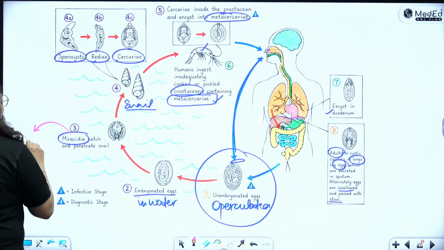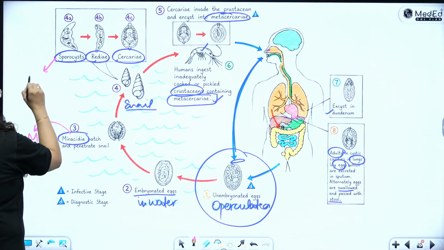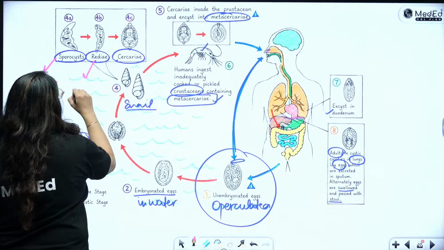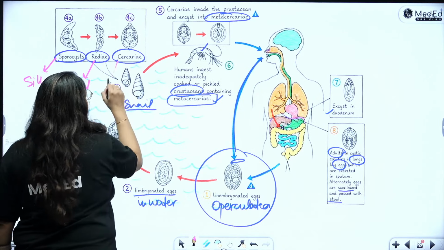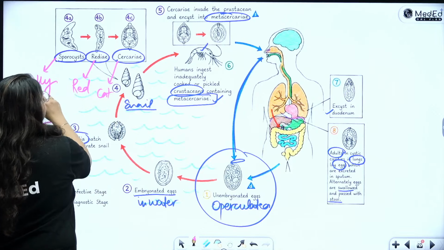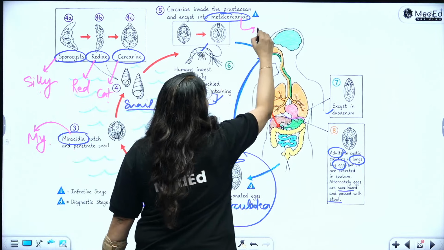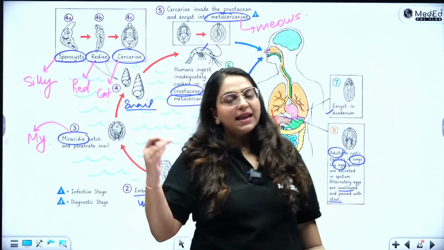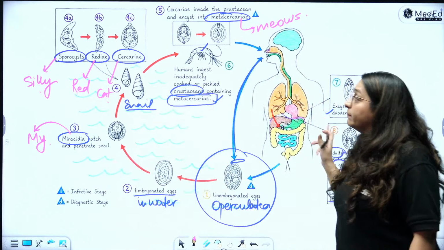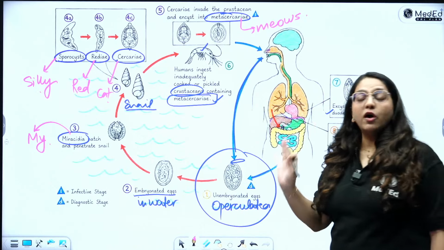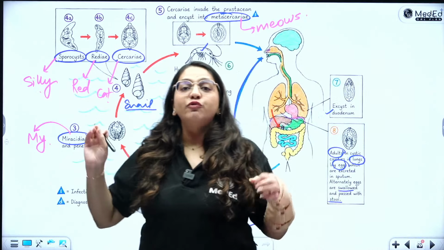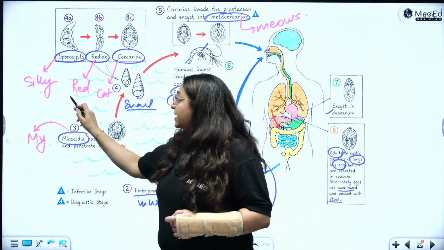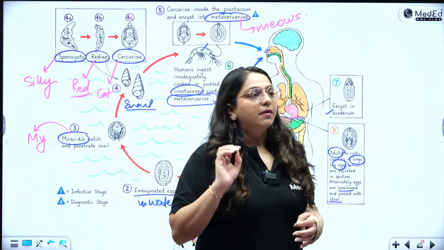Miracidium is my, sporocyst is silly, rhedia is red, cercaria is cat, and metacercaria is meows. My silly red cat meows is the mnemonic to remember all the larval stages of trematodes, no matter which fluke we are talking about. Miracidium, sporocyst, rhedia, cercaria, and metacercaria.